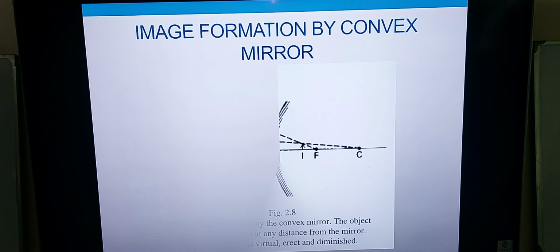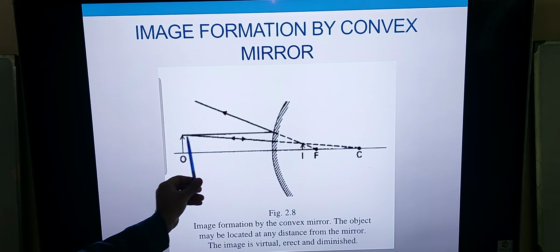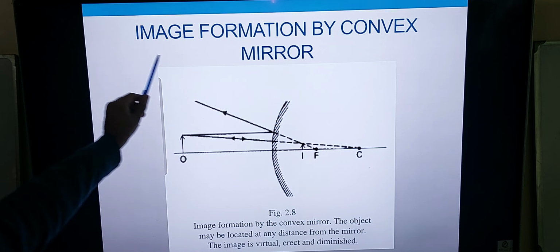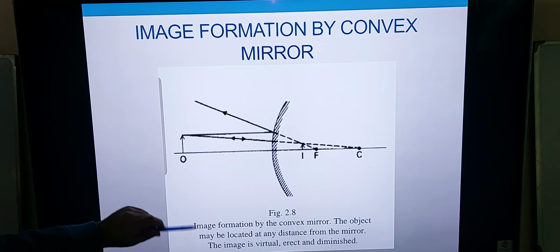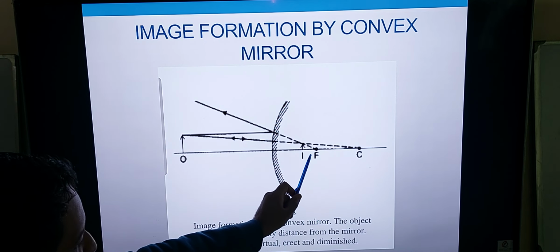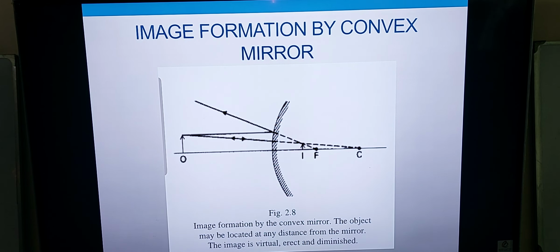Now image formation by a convex mirror. This is the image formation by a convex mirror. The object may be located at any distance from the mirror, but as I told you as well, image formation by a convex mirror cannot be real. So again, rays of light, one parallel to the principal axis, and as I told you earlier, they are reflected away from the mirror in the case of a convex mirror. So rays of light parallel and reflected back, and they meet somewhere over here. So it's virtual, diminished and erect.